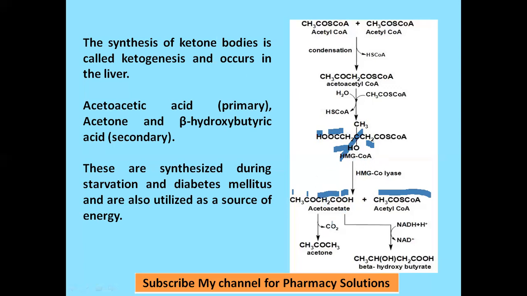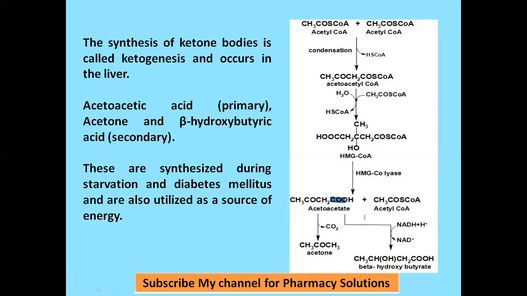This acetoacetate further, just a minute, I will erase these things. So acetoacetate and acetyl-CoA are formed on lysis of HMG-CoA in presence of lyase. This acetoacetate on decarboxylation, when you remove this CO2, becomes CH3, CO, CH3, forming acetone. This is another ketone body. One is acetoacetic acid or acetoacetate, and another one is acetone. Acetoacetic acid on decarboxylation forms acetone.